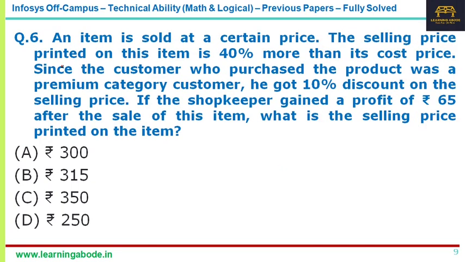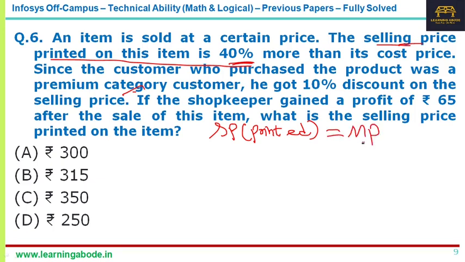Now question number 6 is a profit loss discount question. They are selling an item at a certain price, but before that they are marking it. Though the question says selling price printed, okay, selling price printed on this item is 40%. That selling price printed is not actually the selling price, it is actually the marked price, or list price or label price. So to avoid confusion, I will use the term mark price here.